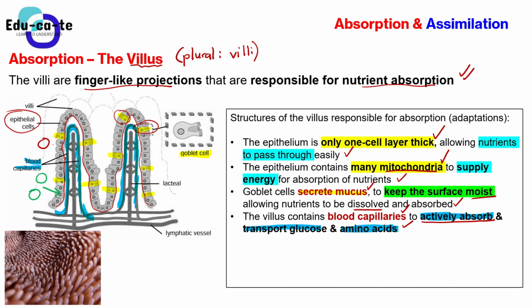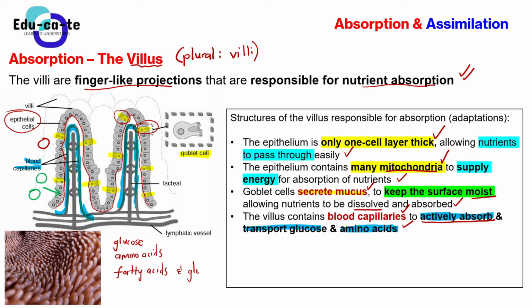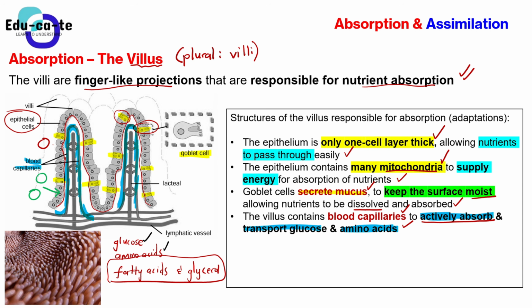But remember that we don't only have glucose and amino acids, we've got a list of things. We've got glucose, the one that comes from carbohydrates. We've got amino acids, the ones that come from proteins. We also have fatty acids and glycerol. Remember that the fatty acids and glycerol come from the lipids. We did this in the last video. Now we are done absorbing glucose and amino acids into the blood capillaries.